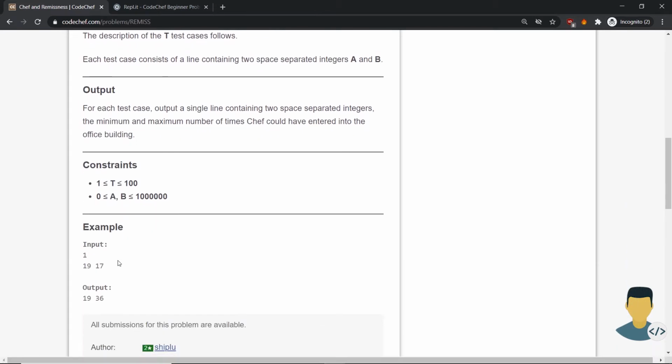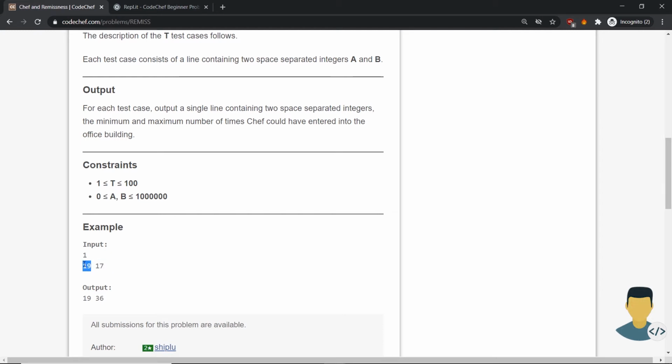So as input we have 19 and 17 for example. The minimum one is 19, if we suppose that the second one was counting while they both were awake.